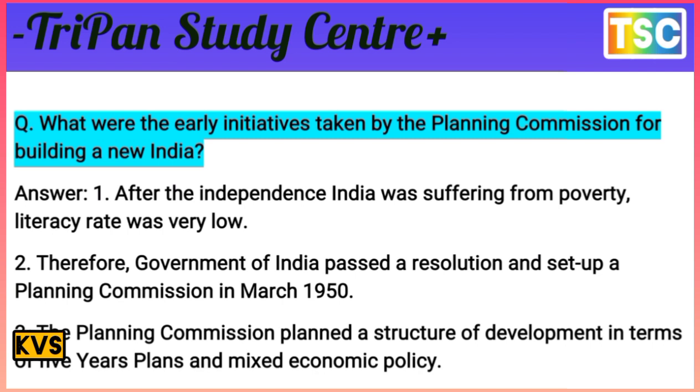After independence, India was suffering from poverty. The literacy rate was very low.